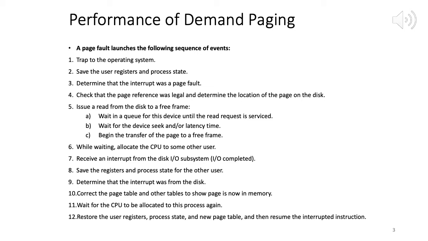So you can see this page fault triggers a lot of events. Each of them has its overhead, and they involve disk IO, which is generally on the slower side. So you can see that page fault service time can be quite significant. So these are the various events that occur as a result of a page fault.